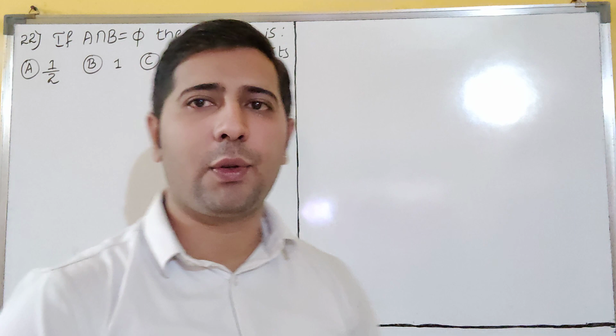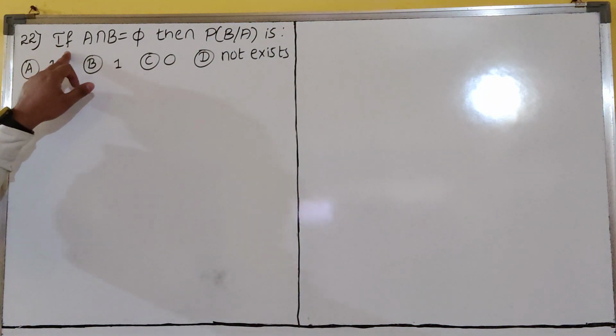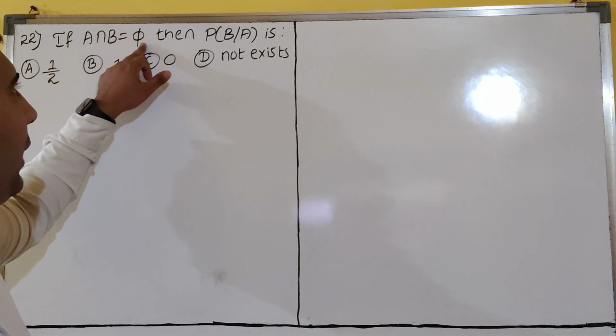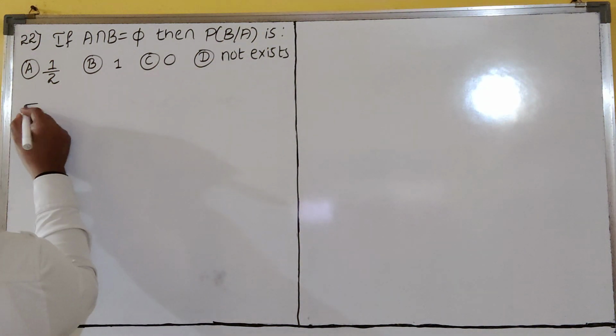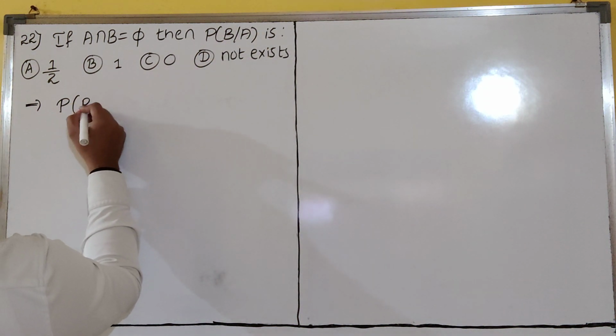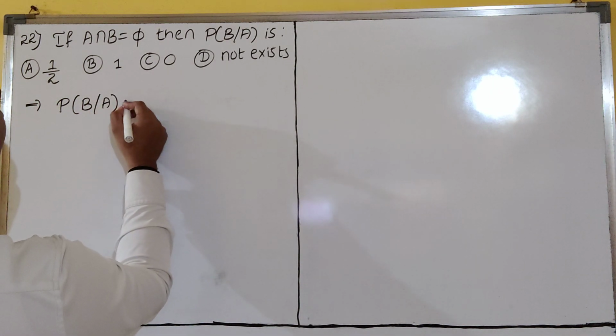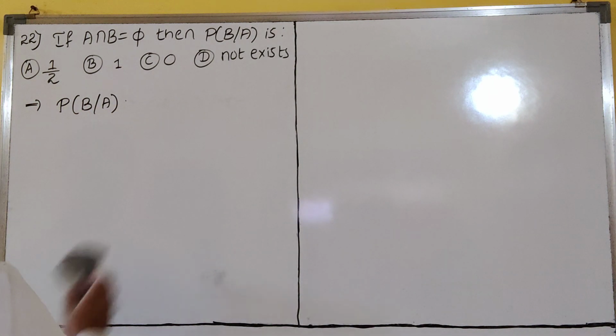Let us see the next question, dear students. Question number 22. If A intersection B is equal to empty, then P of B bar A is? How will we write, dear students? P of B bar A. So first of all, we should discuss what is given.